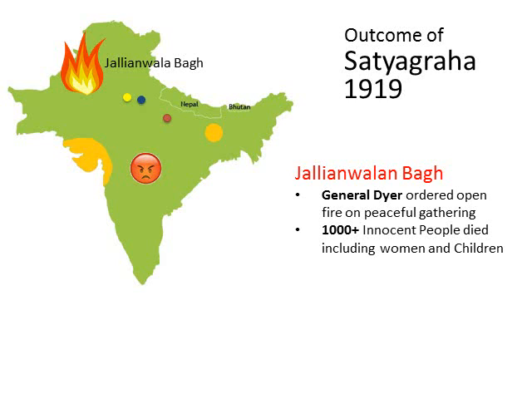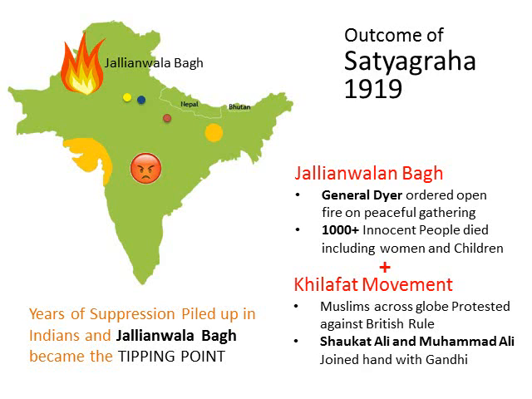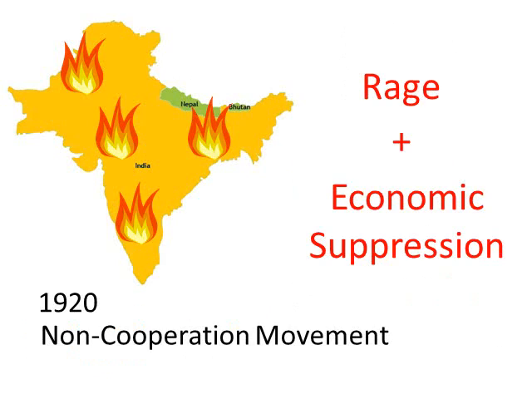Britishers were now killing Indians, innocent Indians as well. Coupled with the Khilafat movement, which was a global movement, and in India, it was being led by Shaukat Ali and Muhammad Ali. All the Muslims globally were protesting against Britishers because they killed their beloved king. So, Gandhi got support for the non-cooperation movement in 1920, and Jallianwala Bagh became the tipping point.